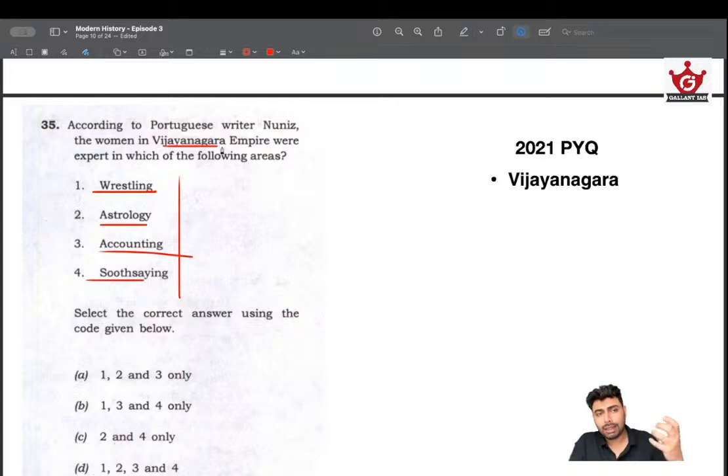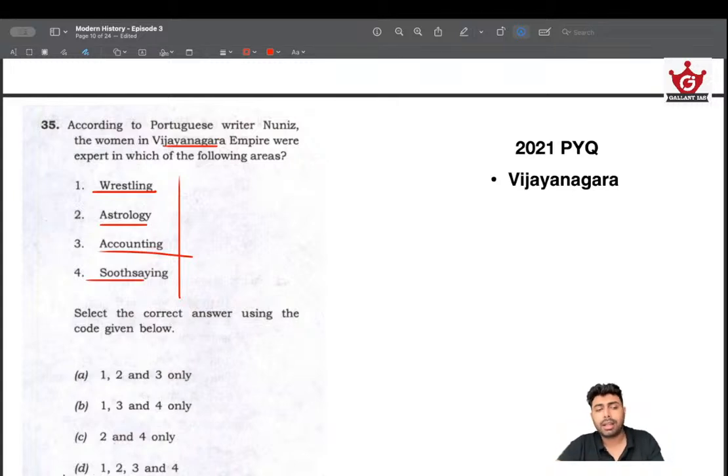Don't just go behind learning everything about them, learning about their entire lineage, their wars, conquests, everything. Mostly, have a classification, a profiling based on these criteria, like the progressiveness, role of women, tolerance, and the major religions patronized, as well as the architectural work. So these are the 5 areas important for any empire that UPSC wants you to know. So don't just go behind the core facts and rough facts, just have a qualitative idea about all of this.